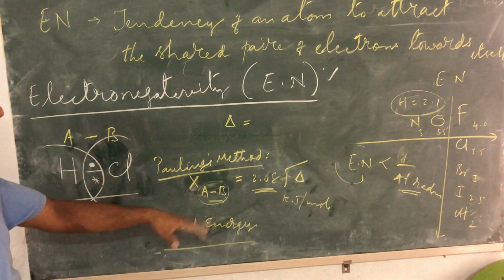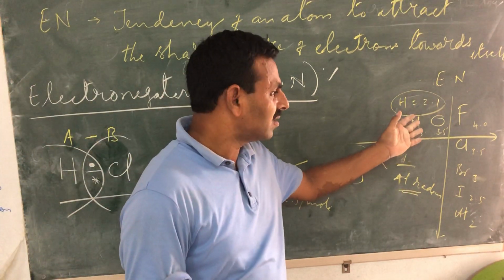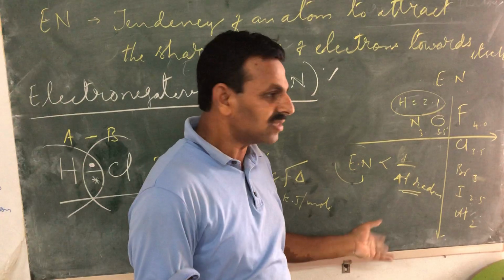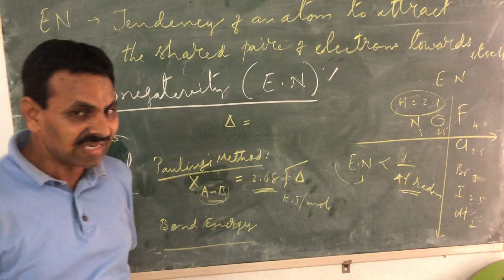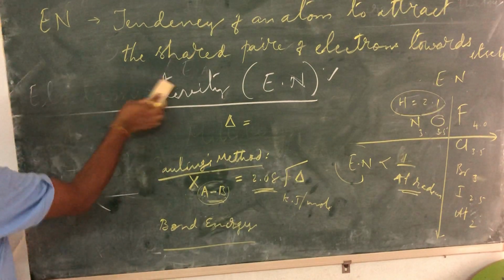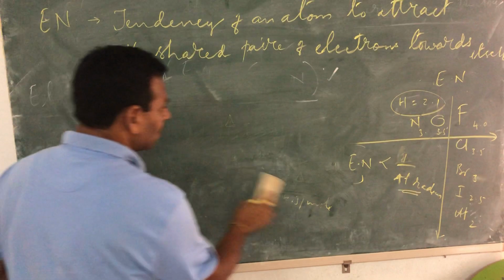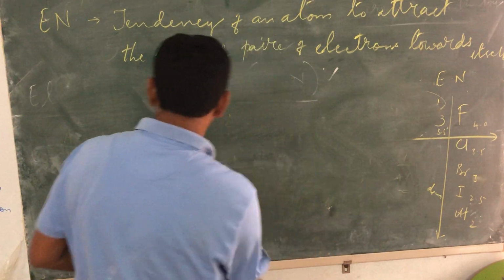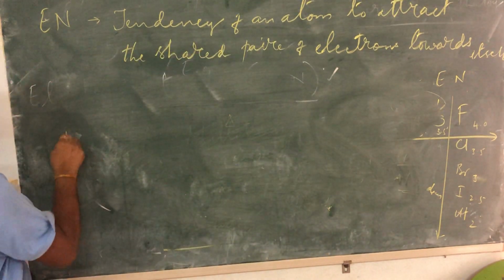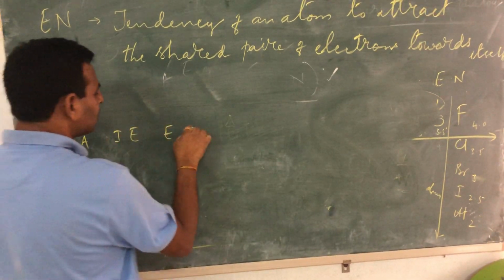Okay, so that's all about electronegativity. And the trend I already explained, it is inversely proportional to atomic radius. So down the group it decreases, left to right it increases. The trends are very simple. I gave a clear idea about the relationship between these three: electron affinity, ionization energy and electronegativity.